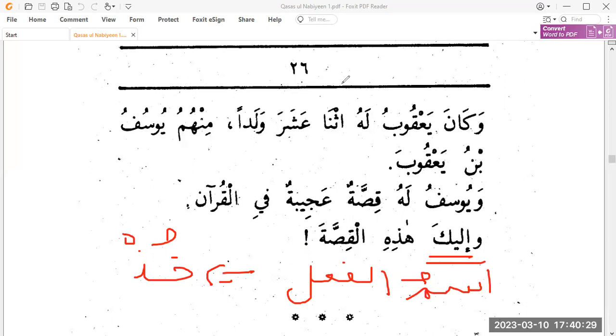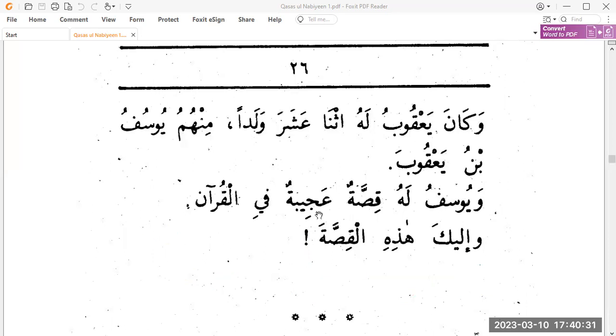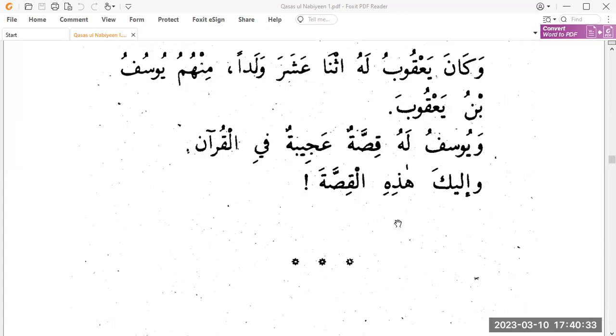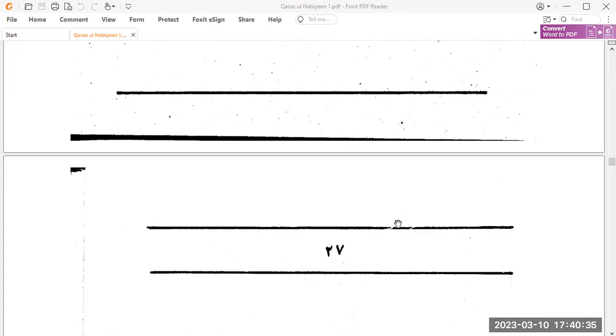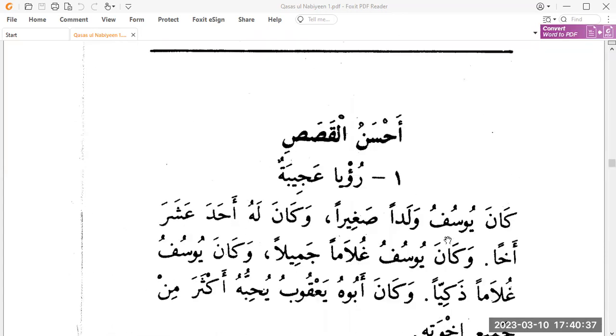Then with this we end the story of Sayyidina Ibrahim alayhi salam, and we start a new story that would be titled Ahsanul Qasas, the best of the stories. In Surah Yusuf, it says Ahsanul Qasas. This title is given to it in the Quran itself. So inshallah, we'll be studying it in our next session, and this will be the story of Sayyidina Yusuf alayhi salam.